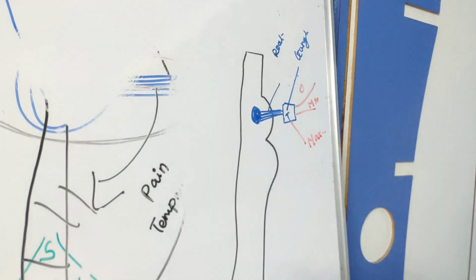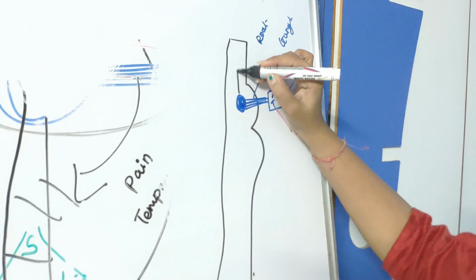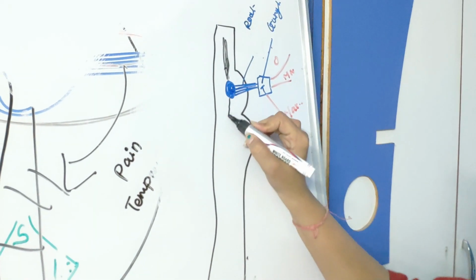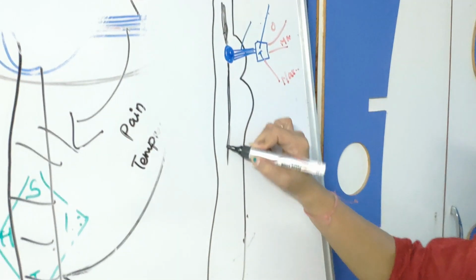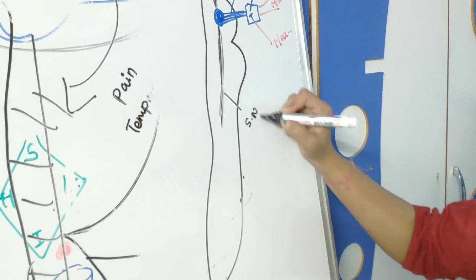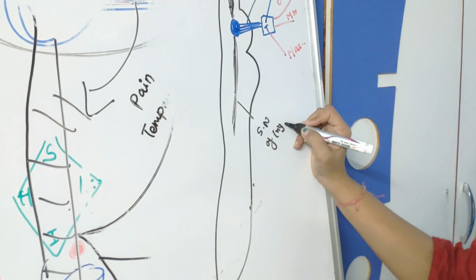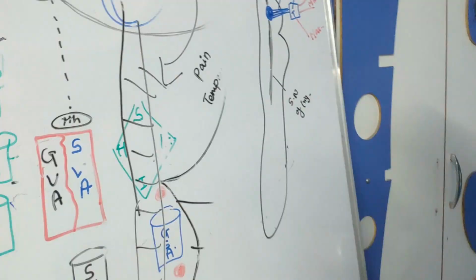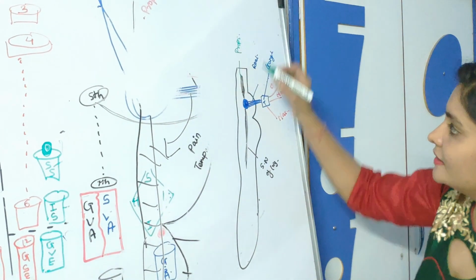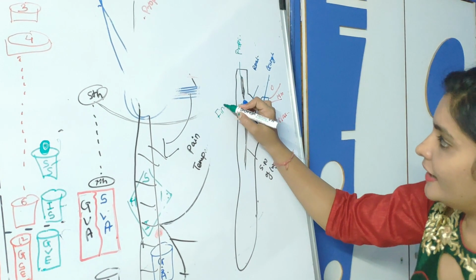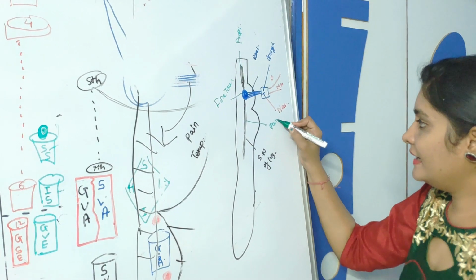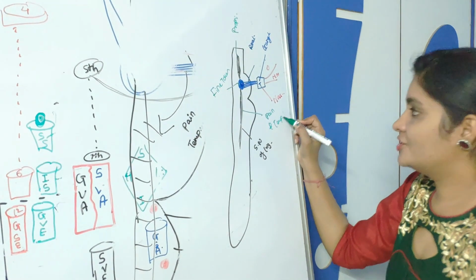Okay, now from here one nuclei is extending upwardly, which is mesencephalic, and one nuclei is going downwardly. So this is called spinal nucleus of trigeminal. Now this is responsible for proprioception, this is for fine touch, and this is for pain and temperature.